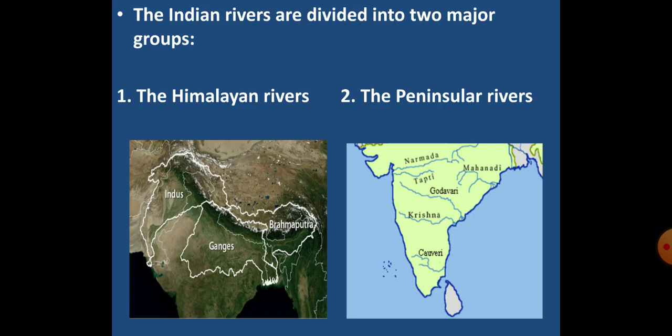Now the drainage system of Indian rivers can be divided into two major groups. The first group is the Himalayan rivers and the second group is the peninsular rivers. In the Himalayan rivers, Indus, Ganges and Brahmaputra are included, and in the peninsular rivers the main rivers are Narmada, Tapti, Mahanadi, Godavari, Krishna and Kaveri.